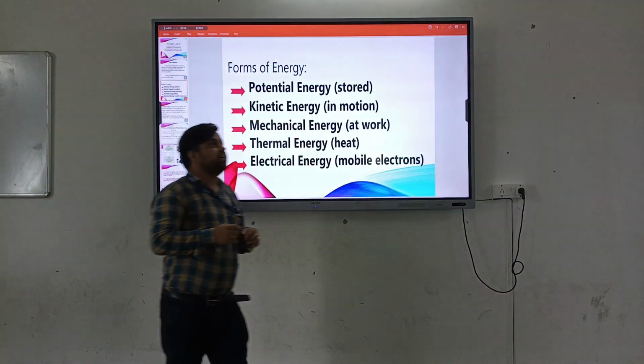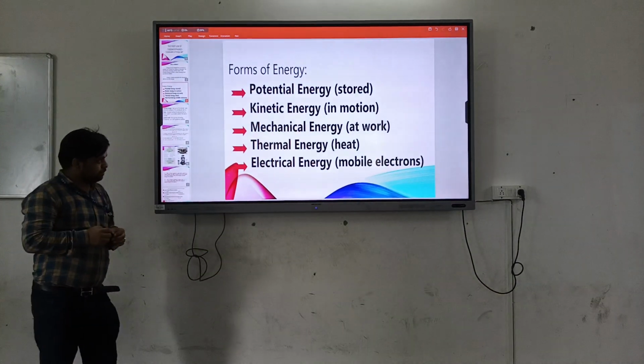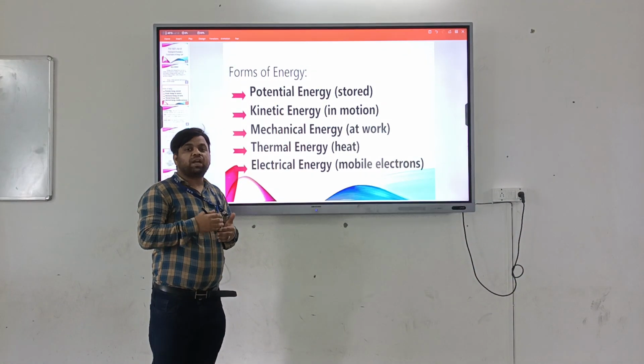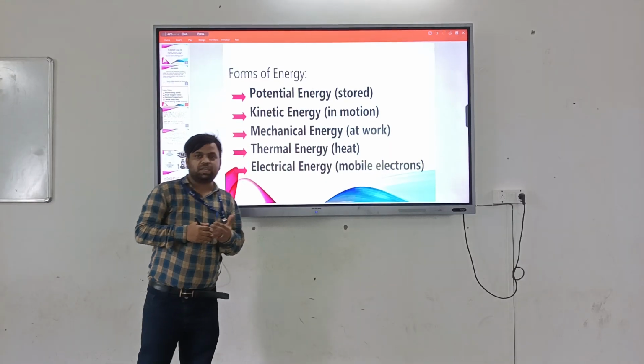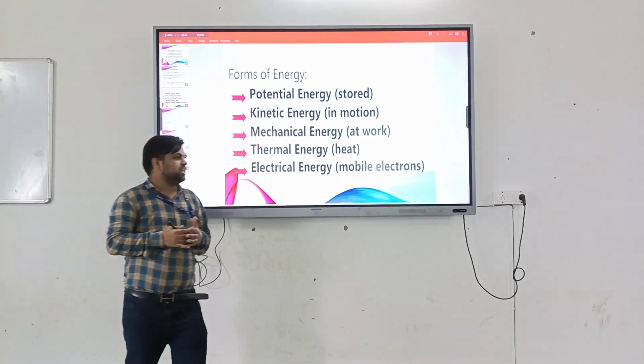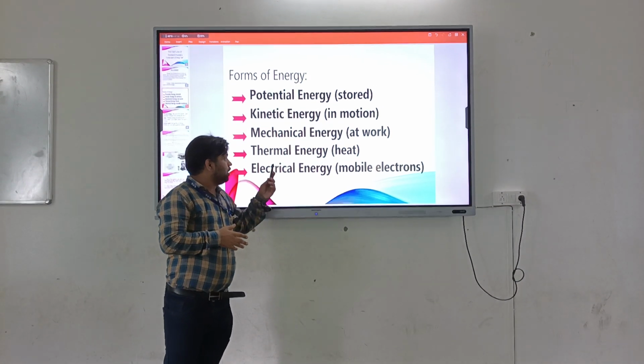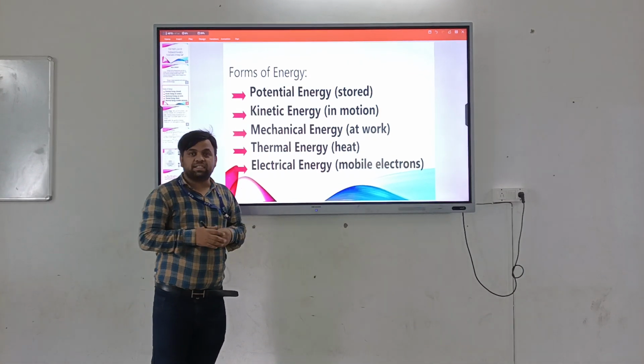Mechanical energy occurs due to the work done by any object. If an object does work, the work done is obtained in the form of mechanical energy.